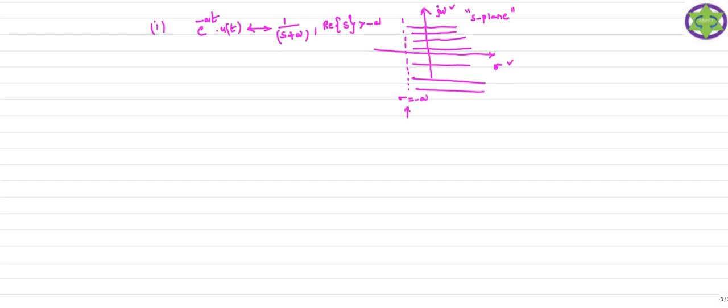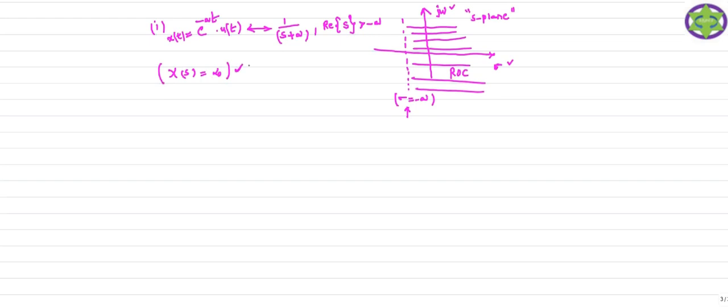Do not include sigma equal to minus a in the region of convergence. If you include sigma equal to minus a, what does X(s) become? Let us consider this is x of t; after applying the Laplace transform, x of t becomes X(s). If we substitute sigma equal to minus a in this expression, we will get infinity.